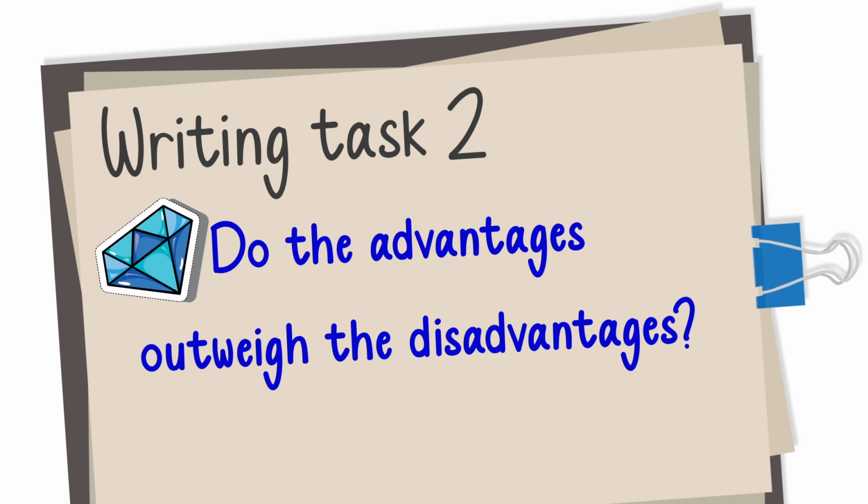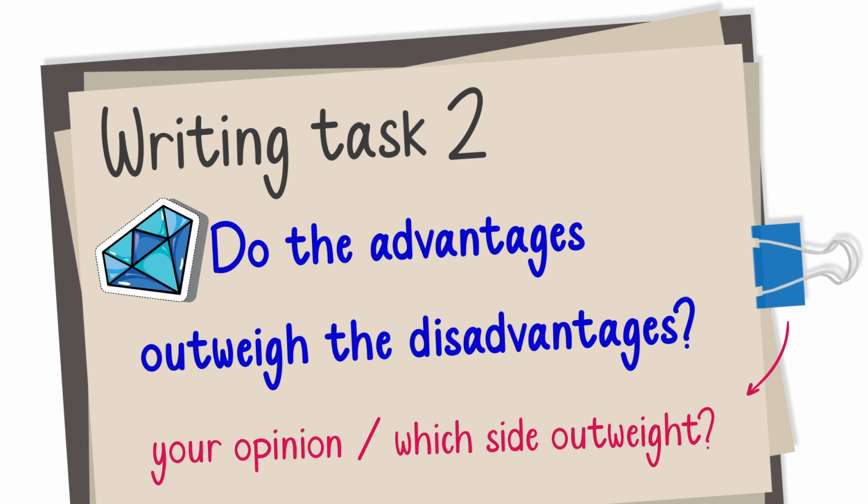But when you face advantages outweigh disadvantages, in this case you have to write your opinion. Are the advantages more, or vice versa, are the disadvantages more? So this is your opinion. Be careful. In this type of essay, you have to say which side outweighs the opposite side, all right?